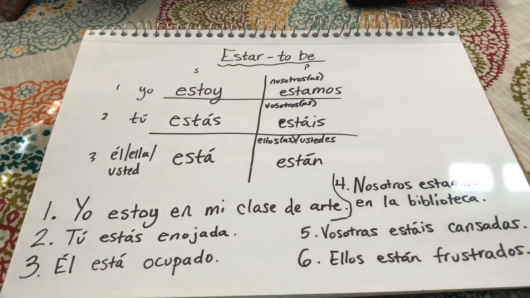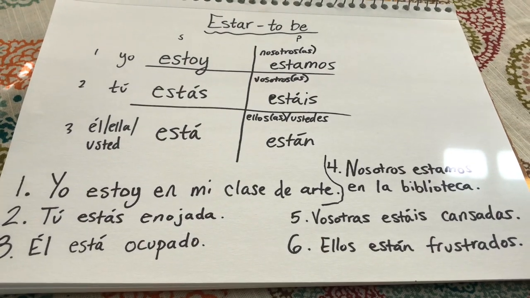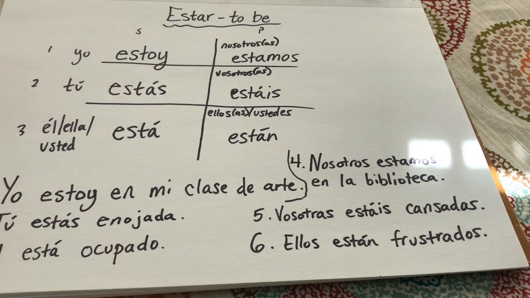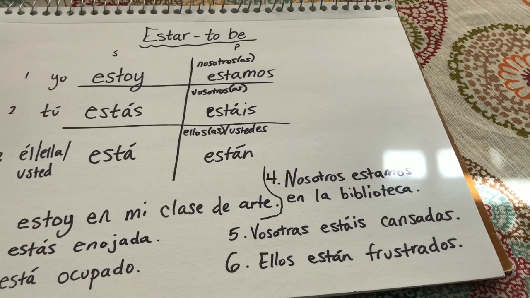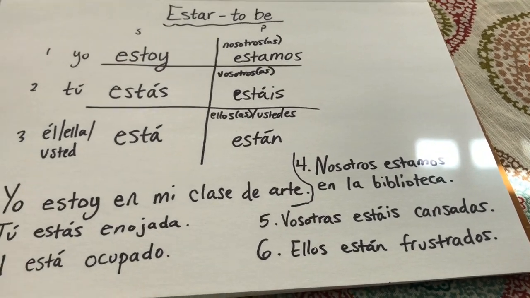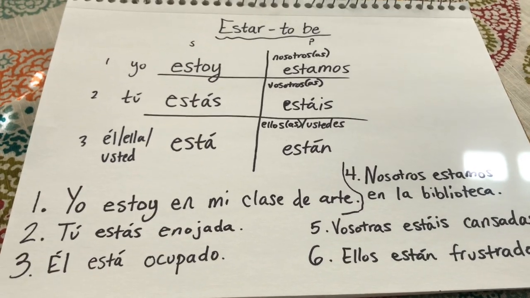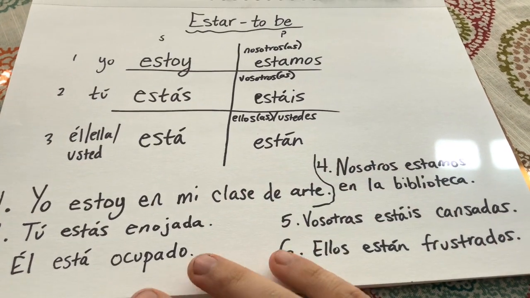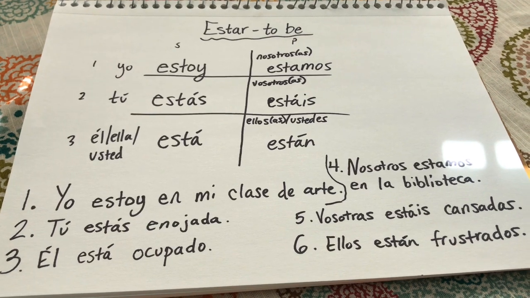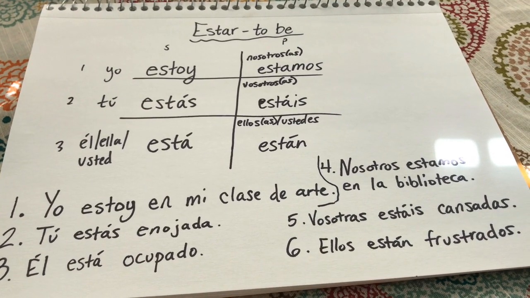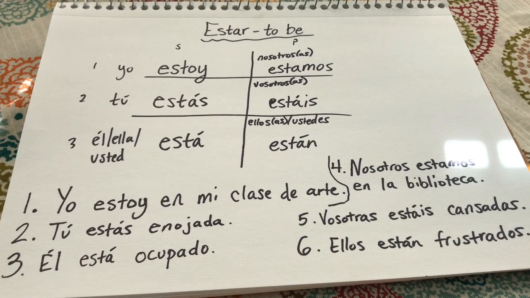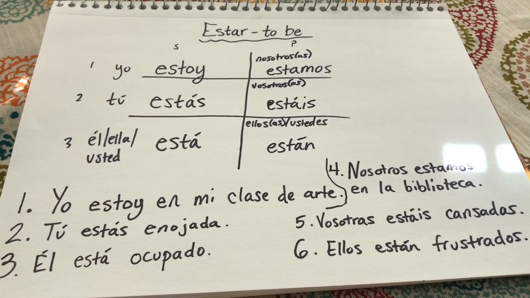There you have estar, guys. I feel like I'm leaving something out, but estar can also be used with a lot of other words like al lado de, cerca de, so next to, close to, when we're dealing with proximity. This is kind of just an intro to estar, but maybe in another video, if you guys want me to, I can go into estar a little bit more and talk about proximity and the different location words that we use with estar as well.